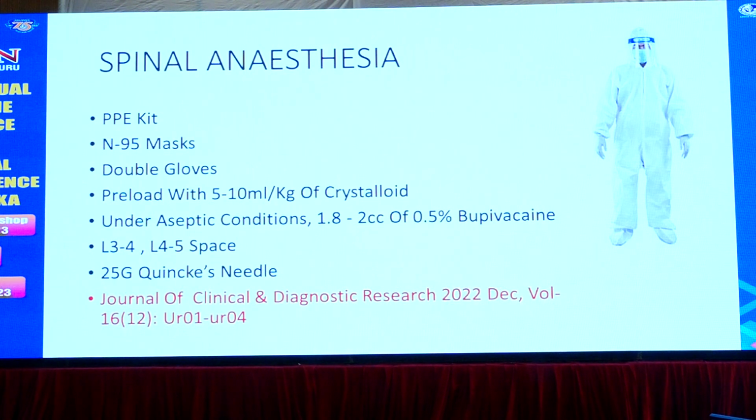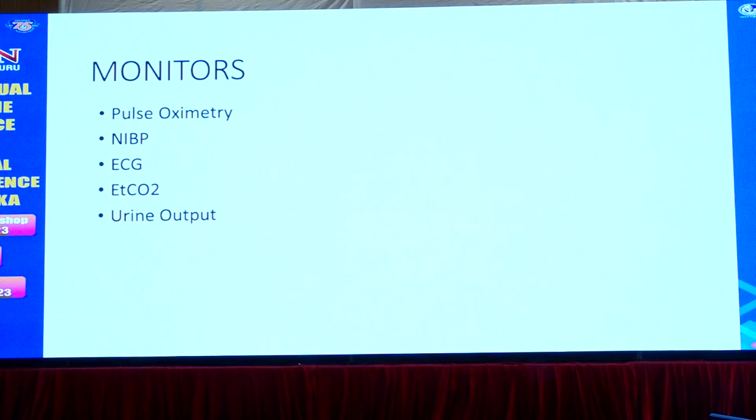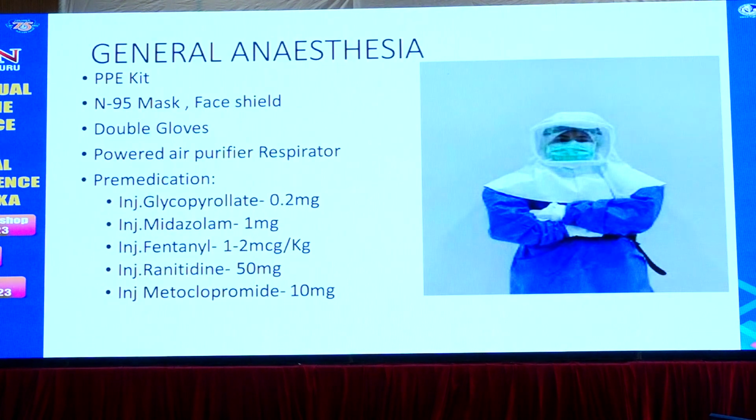Under aseptic conditions, 1.8 to 2 cc of 0.5% heavy bupivacaine is deposited between L3-4 or L4-5 with a 25G Quincke needle. The monitors we use are pulse oximeter, NIBP, ECG, ETCO2, and urine output.